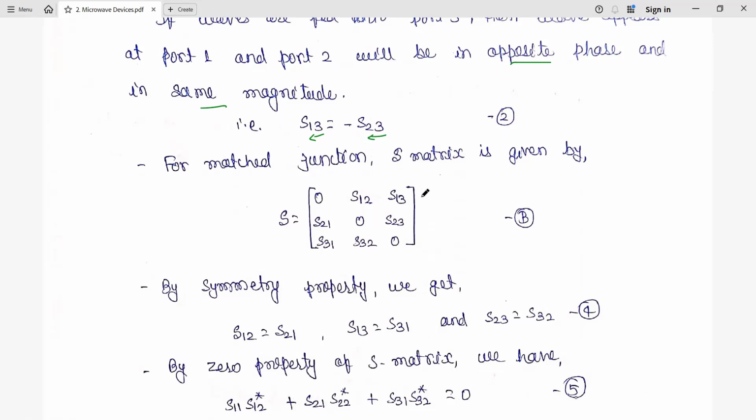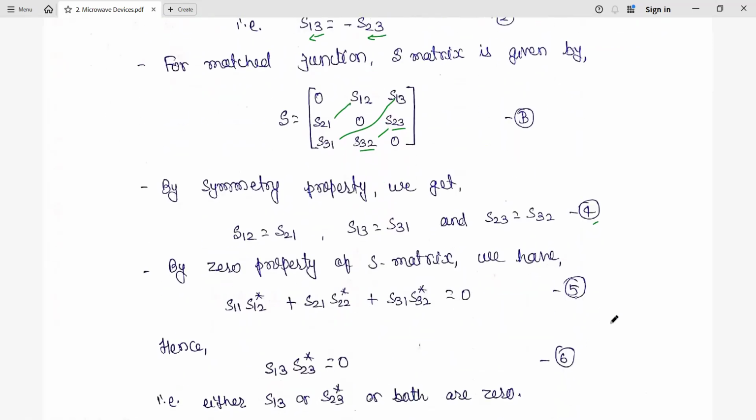So by symmetry, another property we have is the symmetry property. The symmetry property means the elements along the diagonals are symmetric, like here S21, S12, S31, S13, S32, S23. These are the symmetric pairs. On the basis of that, we have equation 4.